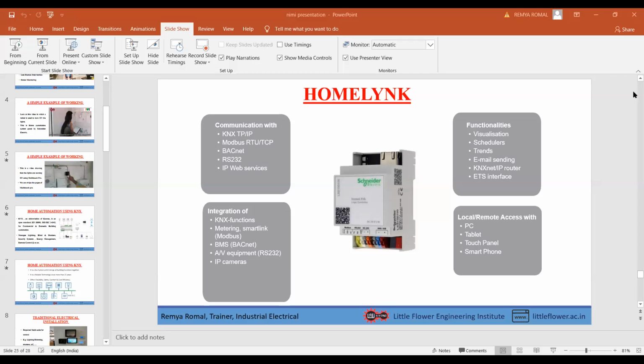Someone asked how to connect to a building management system. To connect to a building management system, we are using a protocol named BACnet, otherwise known as Building Automation and Control network, which is completely a third-party integration.